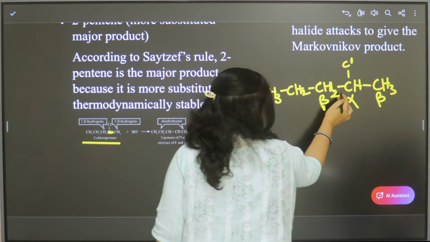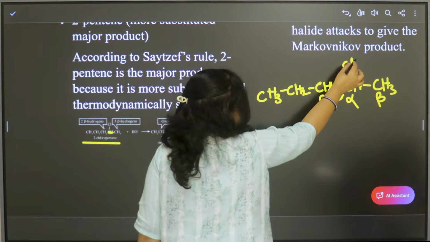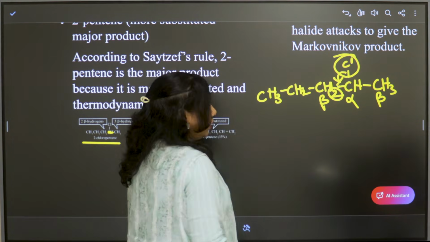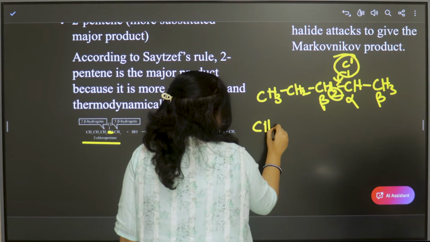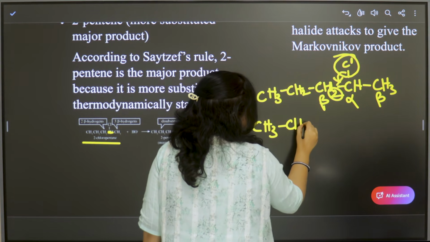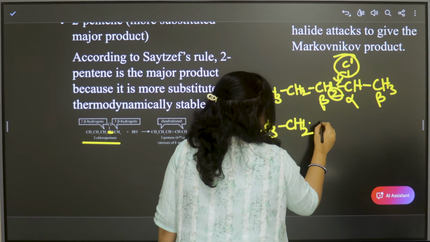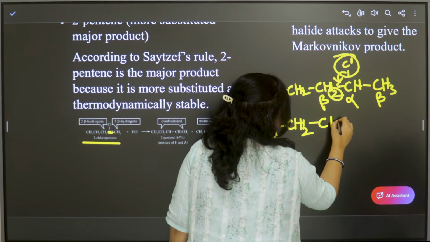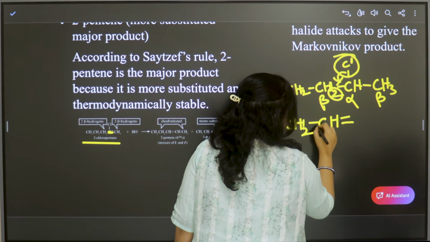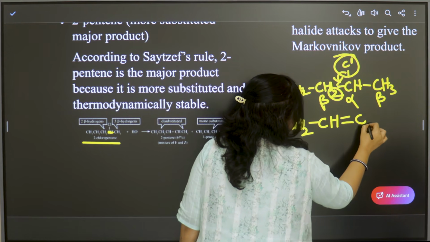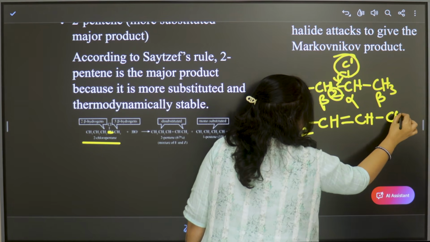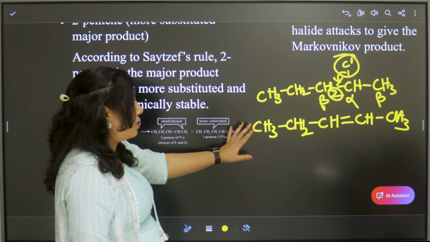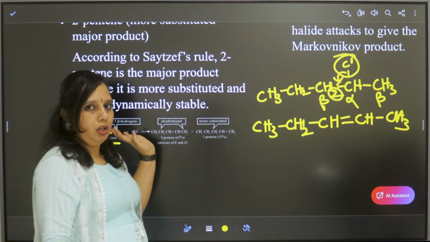If one hydrogen from this compound is eliminated along with the halide, the double bond forms here, so we get 2-pentene. This is Saytzeff's rule.